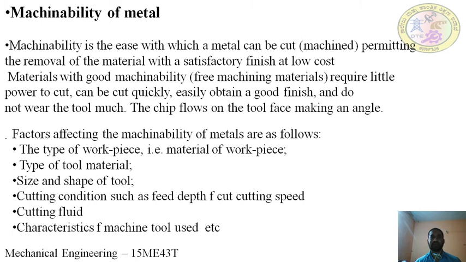If the material is removed but it takes a lot of time and effort, even though it gives a good surface finish, or it removes the metal but takes a long time, or needs extra attachments that lead to an increase in cost, that is not called machinability. Machinability means the material can be removed easily from the surface with a satisfactory surface finish and tolerance, and at a very low cost. Then it is called machinability.